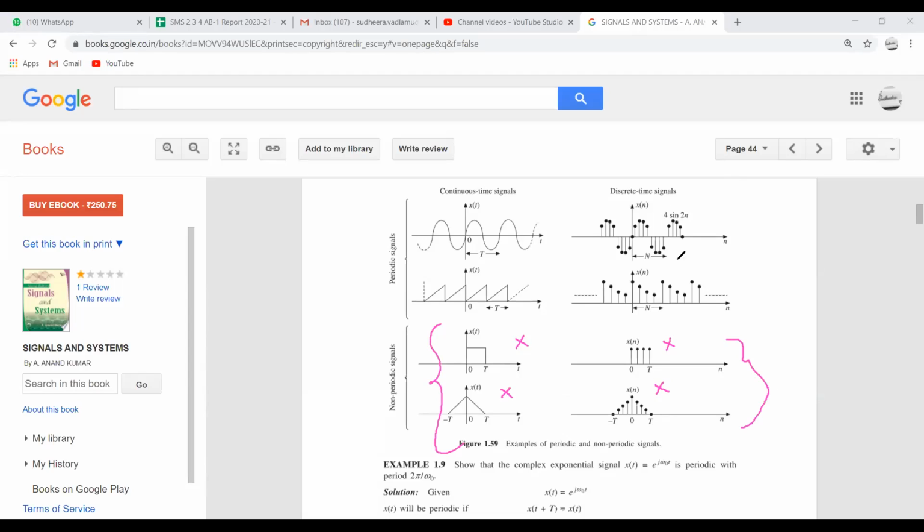We can consider these as examples of periodic signals, but we can't call them periodic signals because they didn't extend from minus infinity to plus infinity. If this particular signal extended from minus infinity to plus infinity, then we might call it a periodic signal. Clear? So this will be our next classification, periodic signals and aperiodic signals, and we'll do some sums in the next class.